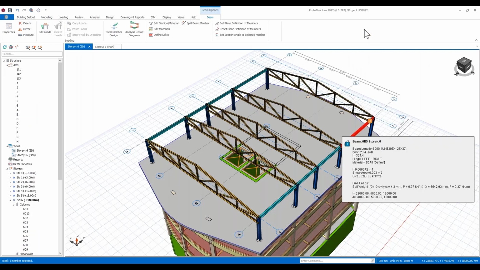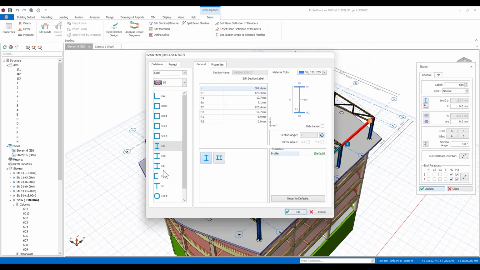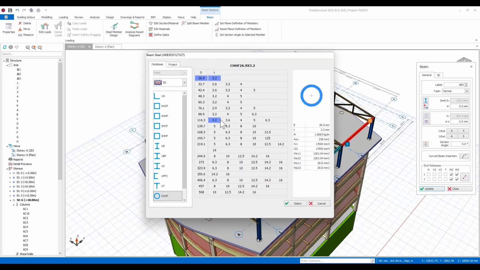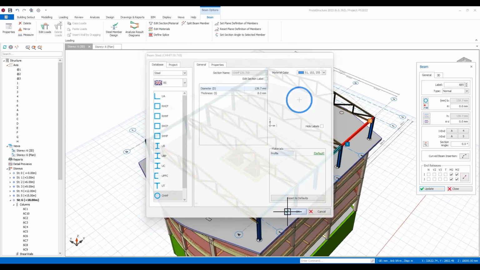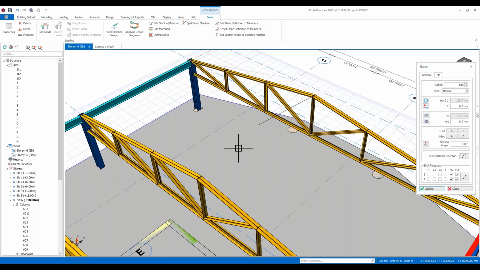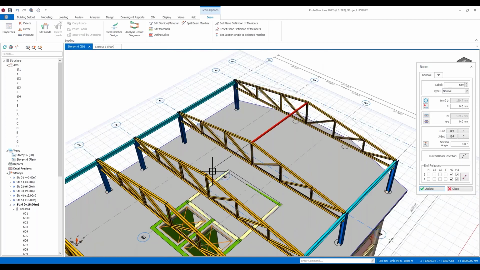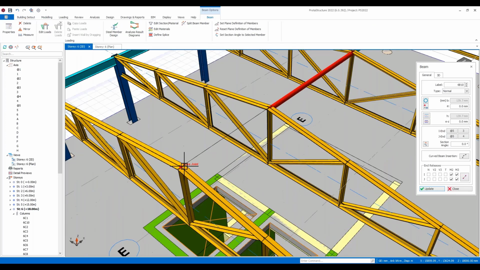Now I can carry on. I'm going to choose something a little bit different for the roof, so I may have something in the plane of the roof that I want to use, some particular section that I want to tie the apex there by, and I can model those in as well as we go. Okay, and just create those.